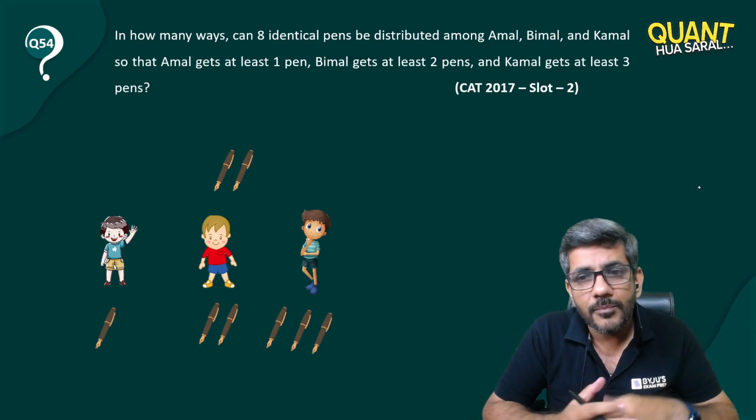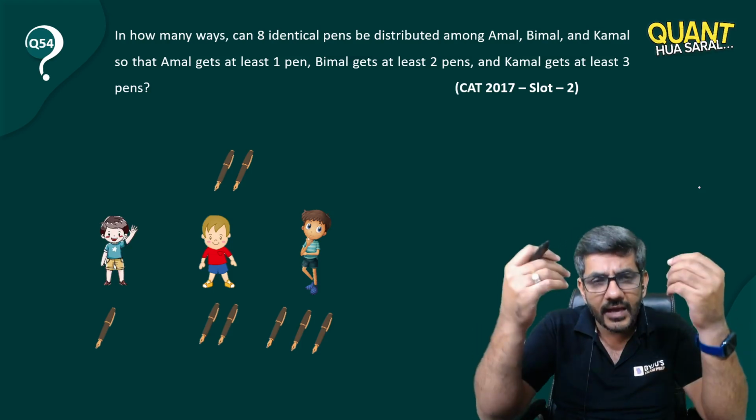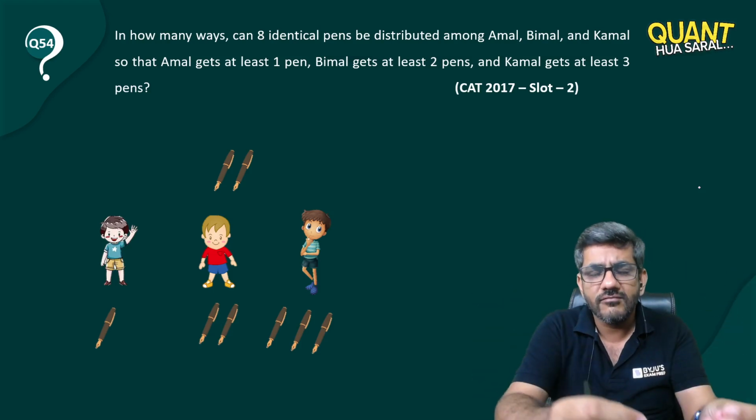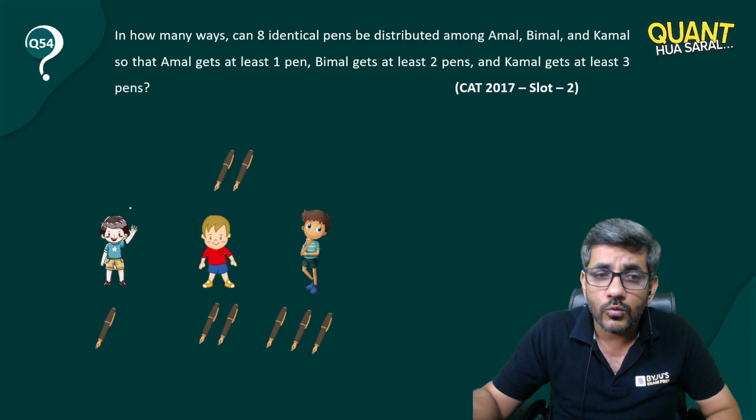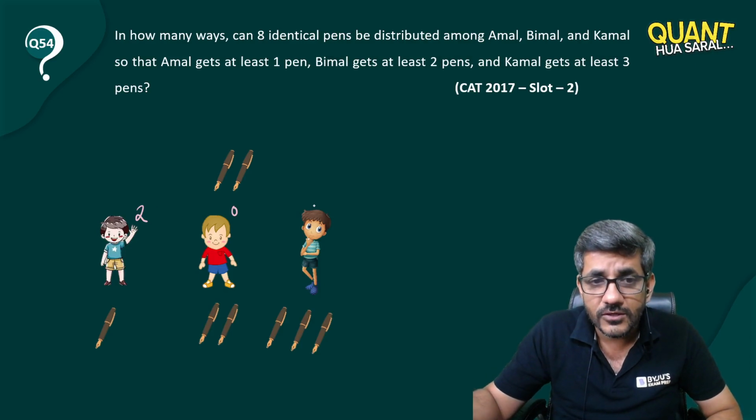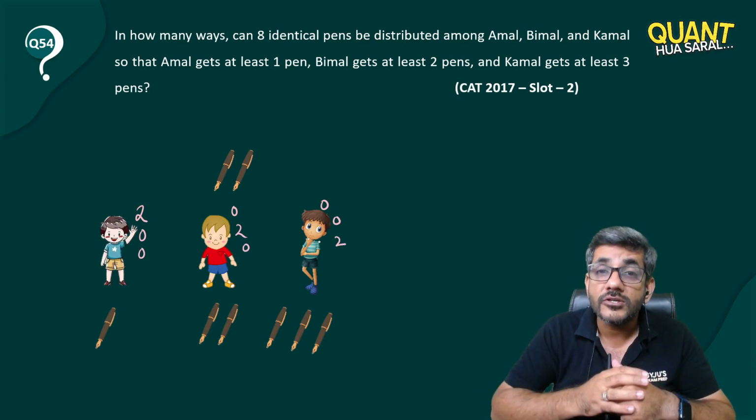The remaining 2 pens now, you can distribute them in any way. Whether you give it to someone or not, it does not make a difference. So all the 2 pens can go to one guy. You can give 2 to him, 0 to him, 0 to him, or 0, 2, 0 or 0, 0, 2. These are the 3 possibilities.